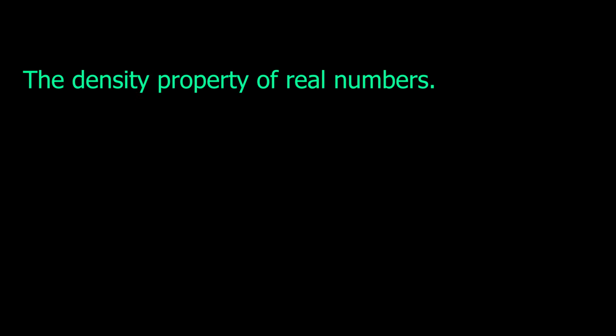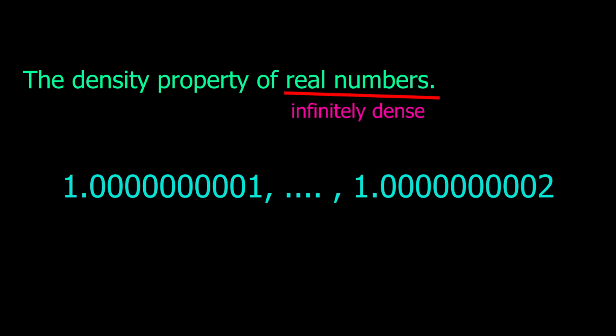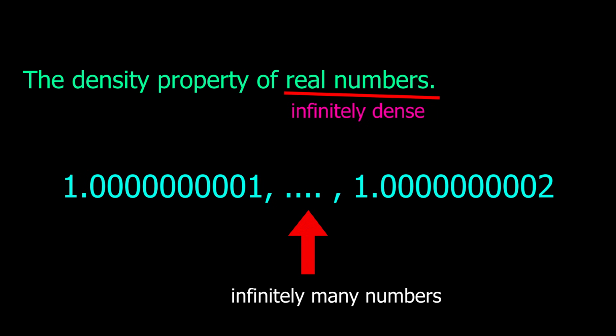For 1 and 3, we will find 2 as their midpoint. Then we will find 2.5 between 2 and 3. Then we will find 2.75 between 2.5 and 3, and so on. So there will be infinitely many numbers between 1 and 3. This is known as the density property of real numbers. This states that the real numbers are infinitely dense. Notice that no matter how small the distance is between two numbers, there always exist infinitely many numbers between them as long as they are not equal.